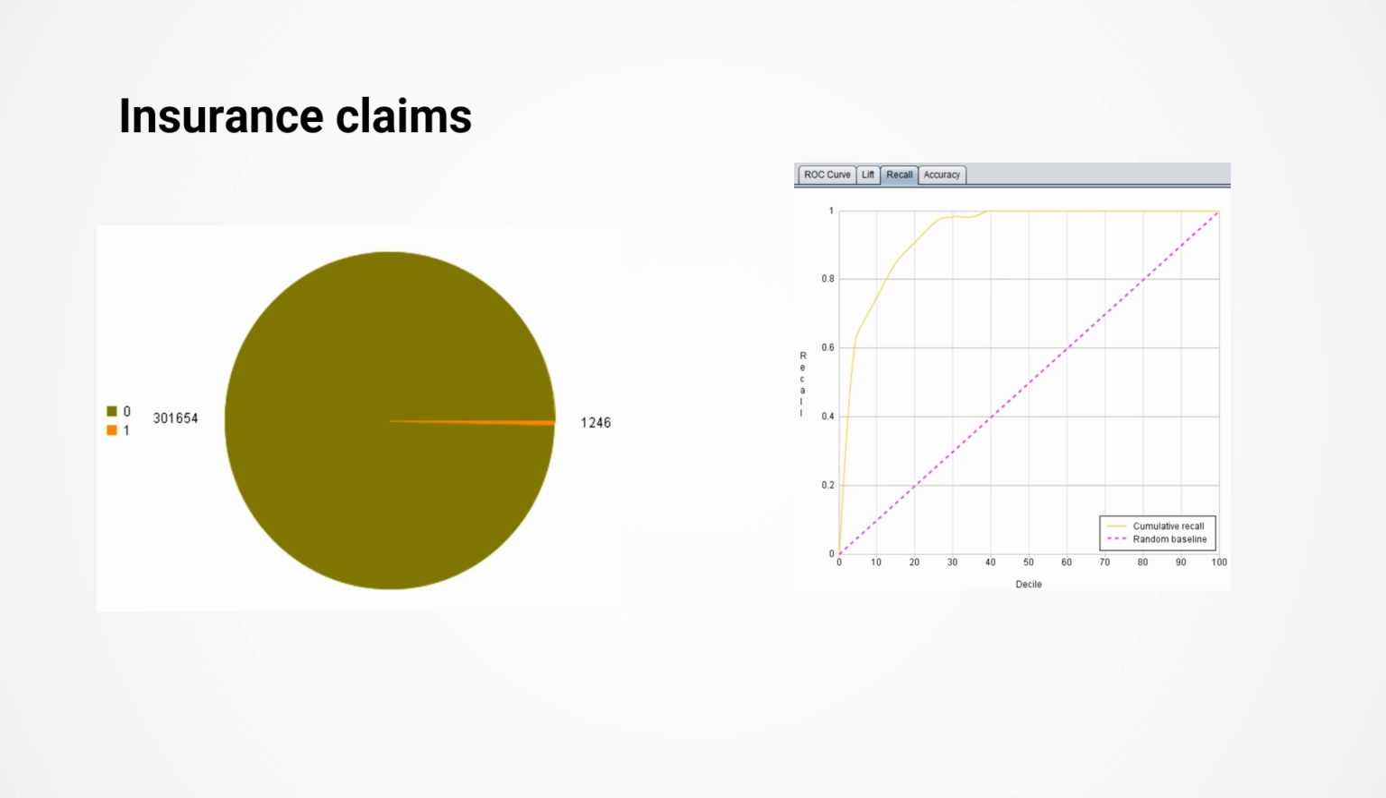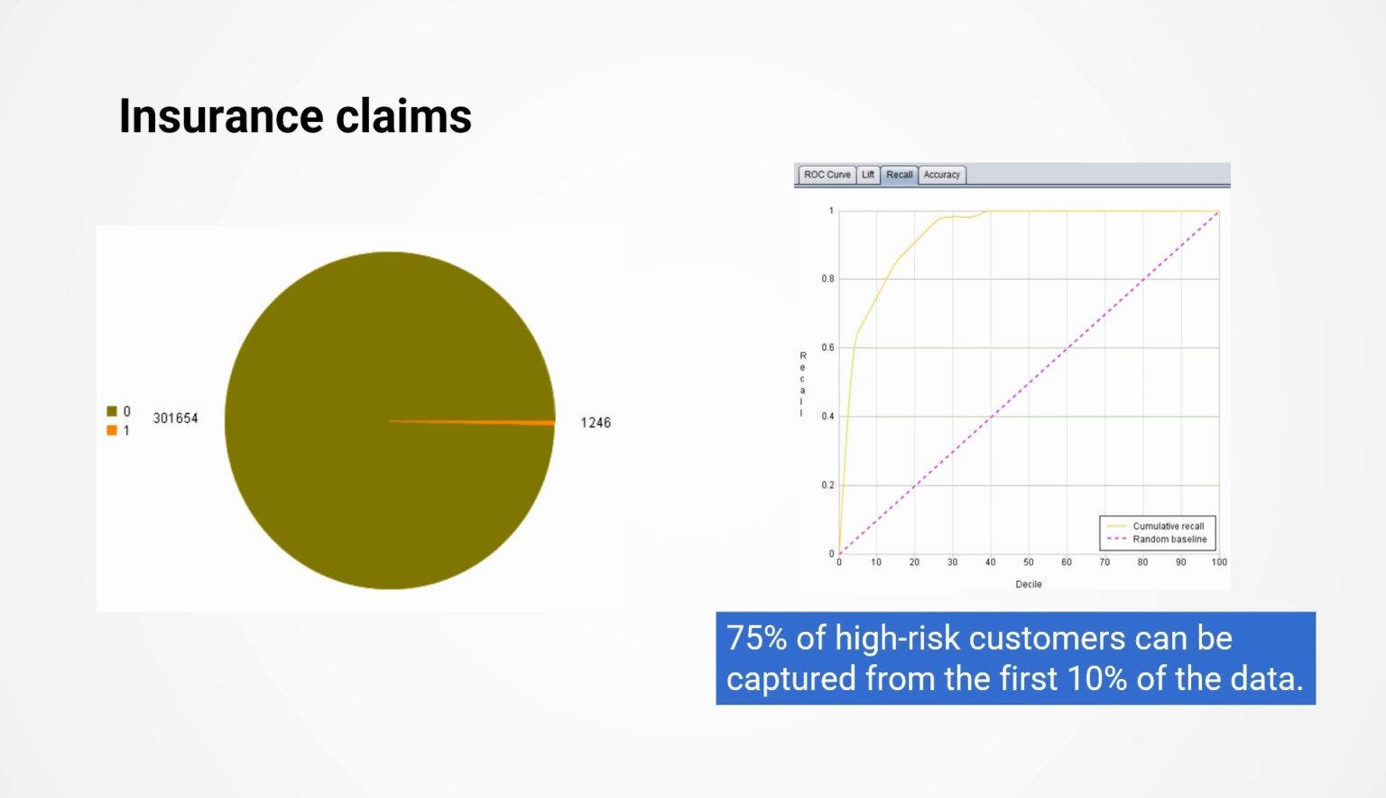As can be seen from the recall ratio graph drawn with Y-model, 75% of high-risk customers can be captured from the first 10% of the data. That is to say, among over 300,000 insurance policies, it only needs to screen 30,000 policies to capture 75% of high-risk customers, which greatly improves work efficiency.